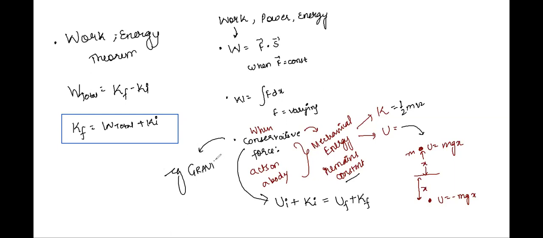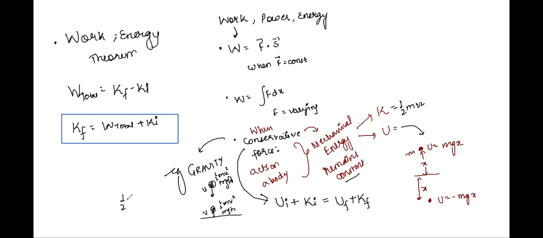So whenever an object is moving under gravity, suppose a ball starts falling from a height of, let's say, capital H, its potential energy will be mgH. Suppose its initial velocity is u, so we have half mu square as its kinetic energy. Now suppose it reaches another height, small h. Now its potential energy will be mgh, and its kinetic energy will be half mv square if v is its velocity.